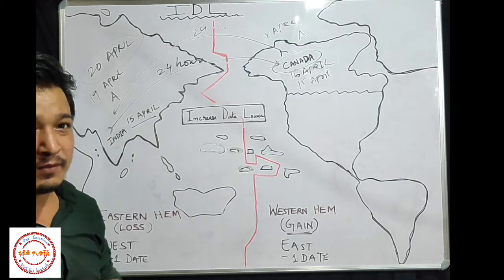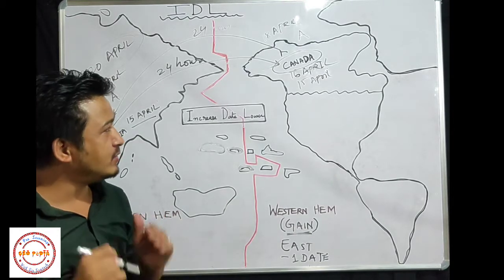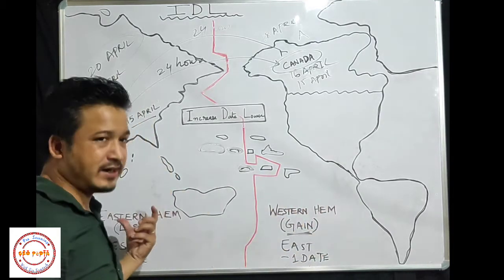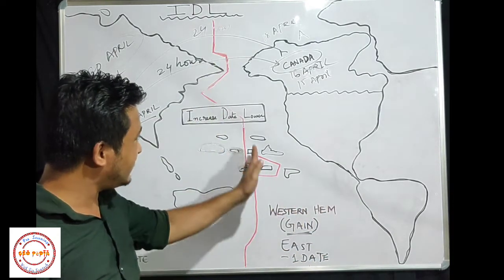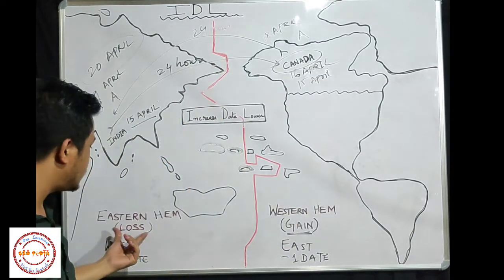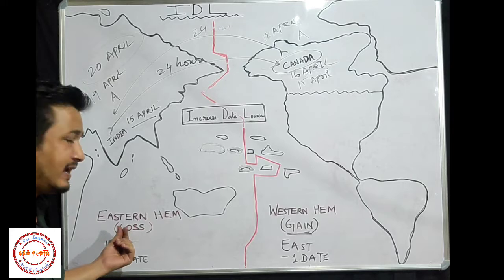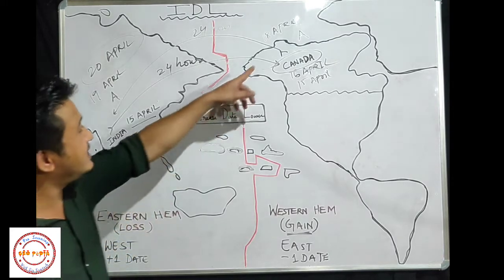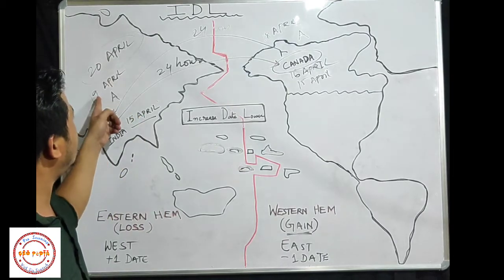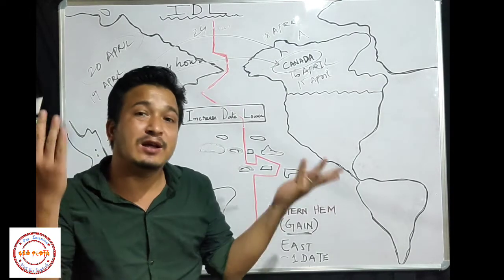So from here, students, what did you get? If you are traveling from the Western Hemisphere to the Eastern Hemisphere, crossing the international date line, then you will lose a day. He started his journey from 18 and reached here, and it is now 20. Where is 19 April? 19 April is lost.